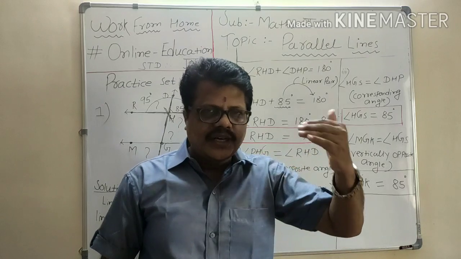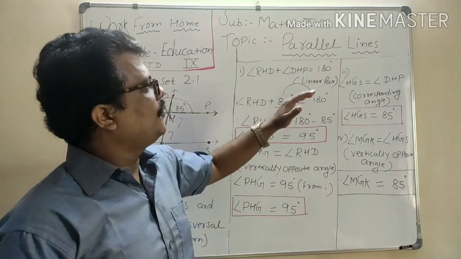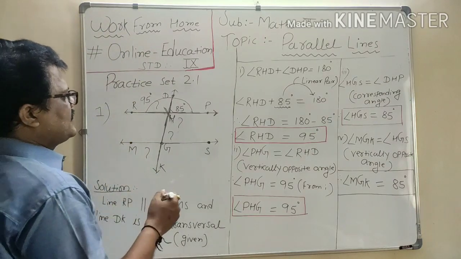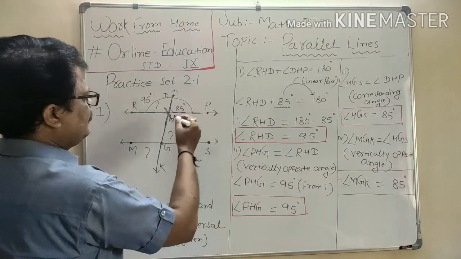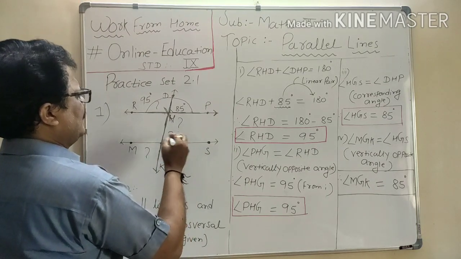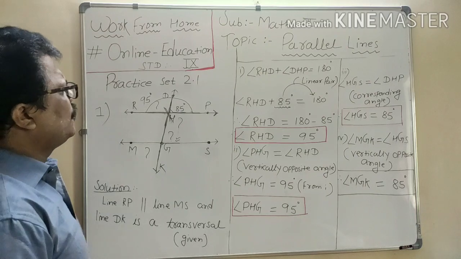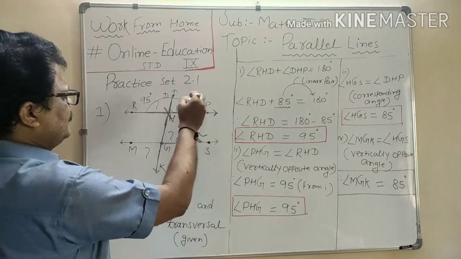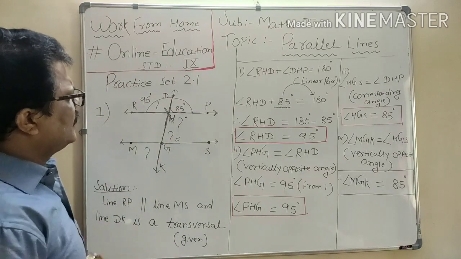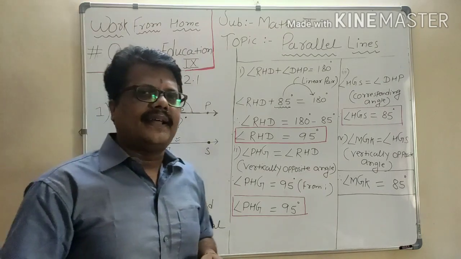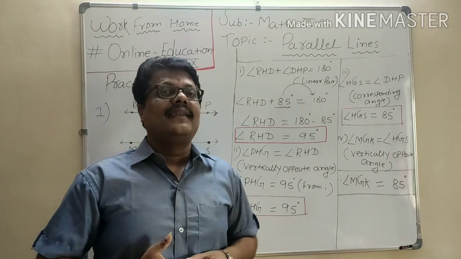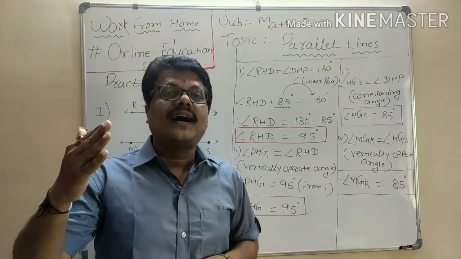Now let us move to the third one. The third thing we have to find out is angle HGS. Now let us see, where is the angle HGS? This angle you have to find out. The second angle has been completed. Now we have to find out the third angle, and what I explained earlier is that if two lines are parallel, then a pair of corresponding angles are congruent.